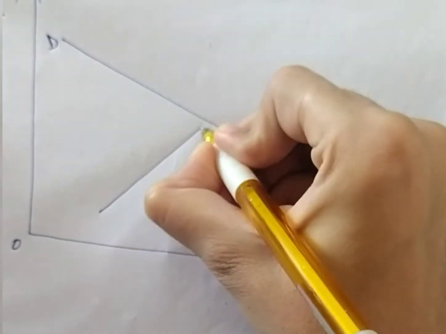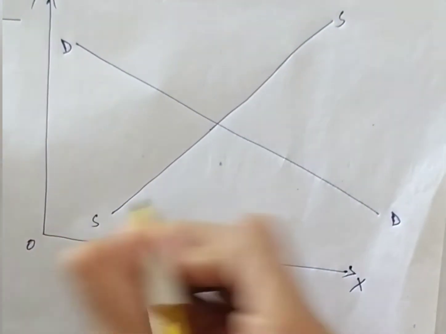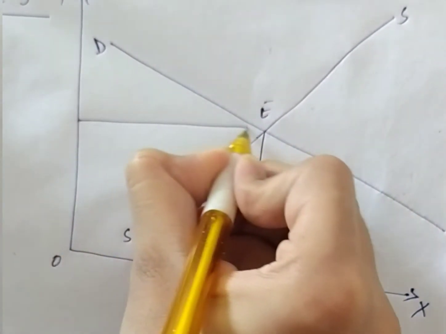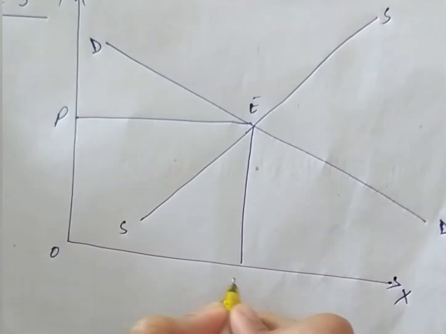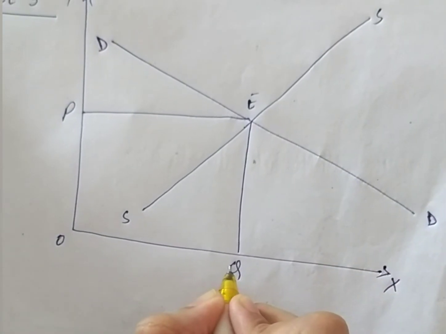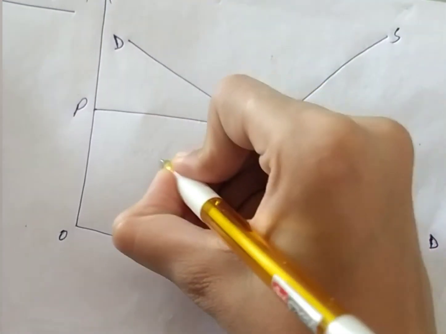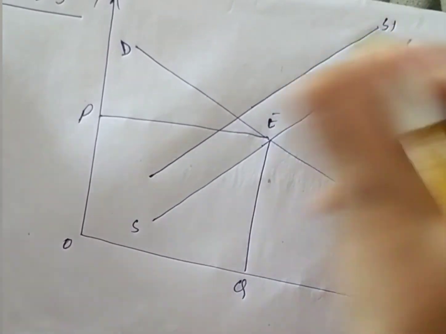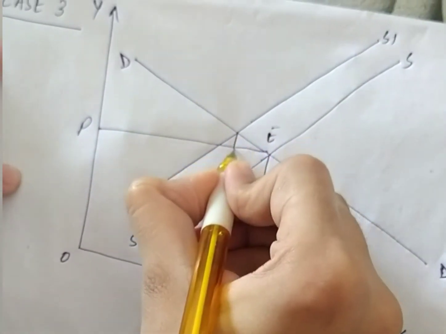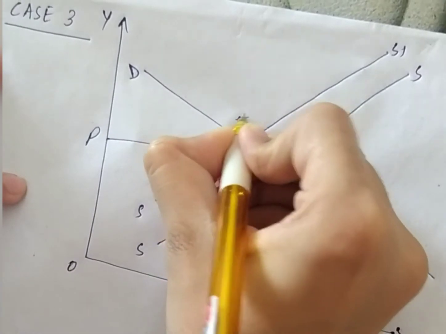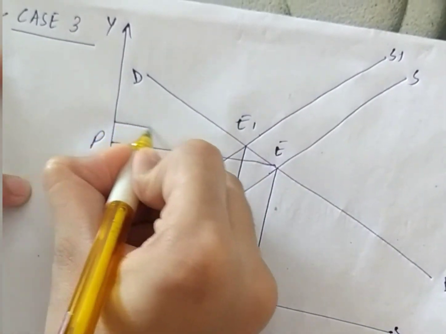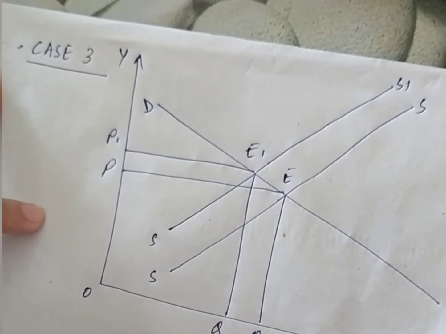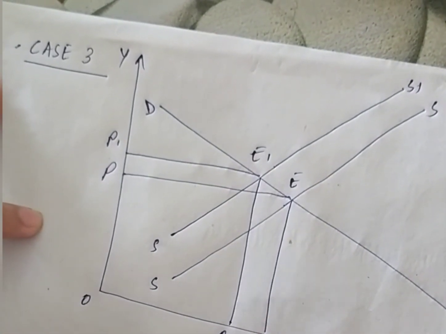Now see, this is the supply curve SS. E is the equilibrium point, OP is the equilibrium price, and OQ is the equilibrium quantity. Now when tax is imposed, again the supply curve will shift to S1 and equilibrium will shift to E1, and price will increase to OP1 and quantity will decrease to OQ1.